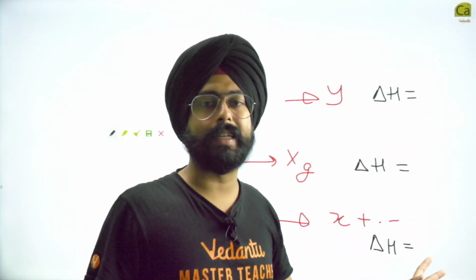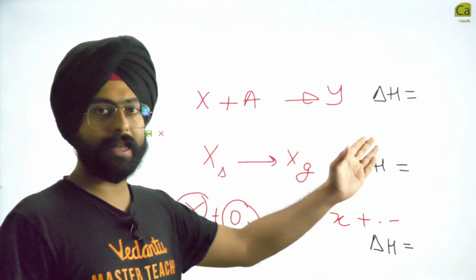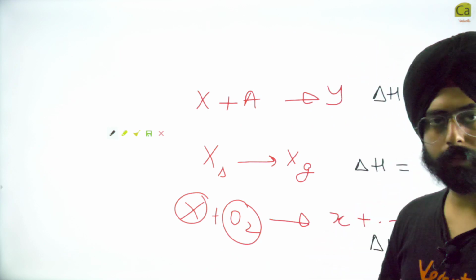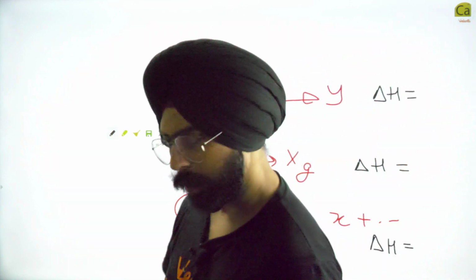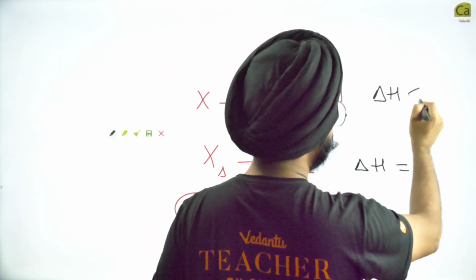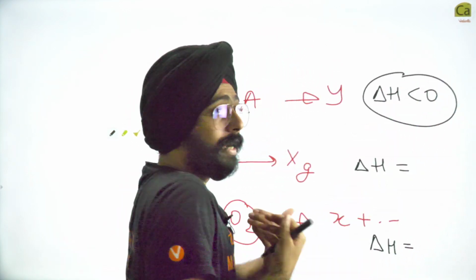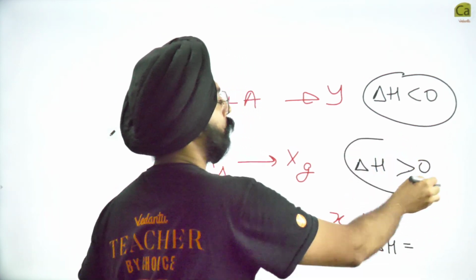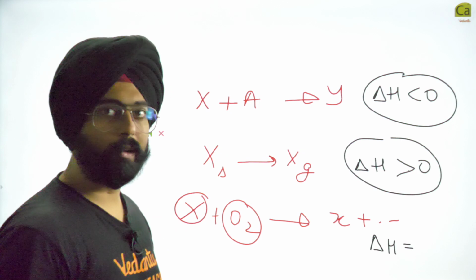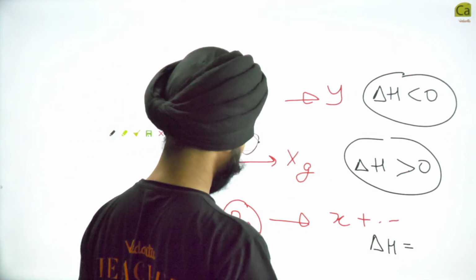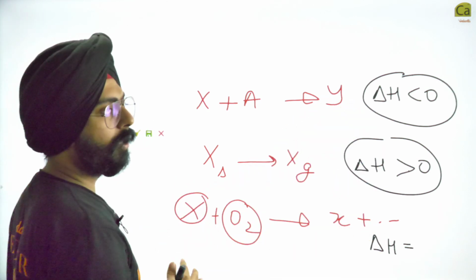When delta H is written in front of a reaction, it's basically the heat exchange in that particular chemical reaction. If delta H is less than 0, the reaction is releasing energy, an exothermic reaction. If delta H is greater than 0, the reaction involves absorbing energy. Solid to gas, you have to provide energy for this to happen.